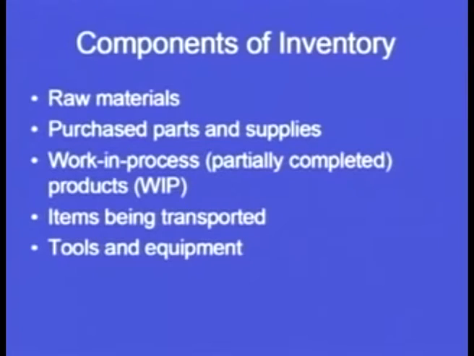So we will see what is the requirement, what is the need actually of inventory management. Now what are the components that fall under the inventory? What are the different types of materials that we will call as inventory? So inventory basically is raw materials that we are procuring from the industry or from our different vendors. It can be purchased parts and supplies. It can be work in process, because many times students do not think that work in process is also an inventory item. So work in process, that is partially completed products, are also falling under the broad umbrella of inventory.